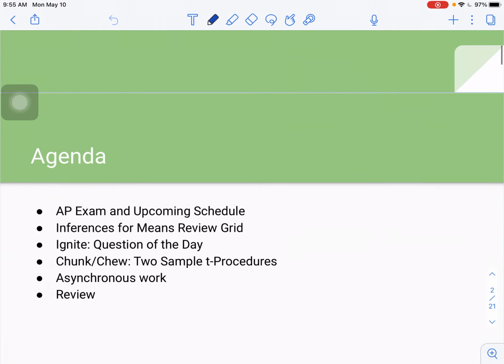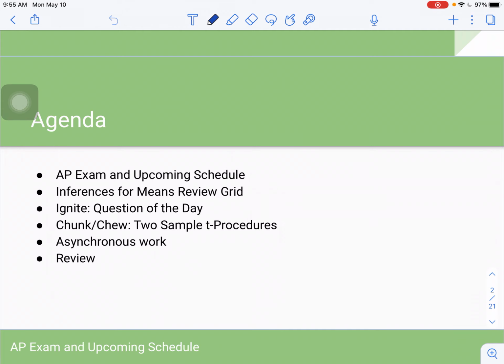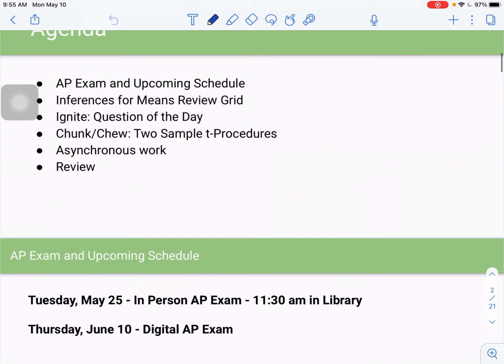Okay, quick agenda. I just want to make a couple announcements about the AP exam and then what we'll be doing for the rest of the year. We're going to fill out the next row of the inferences for means review grid. We'll work through a question of the day. I'll go through the 2 sample T procedures, and then we'll wrap it up.